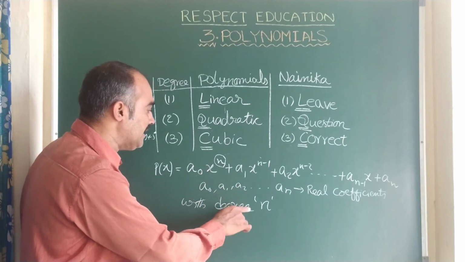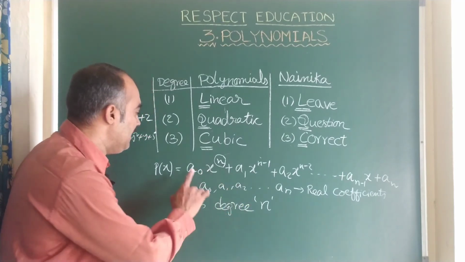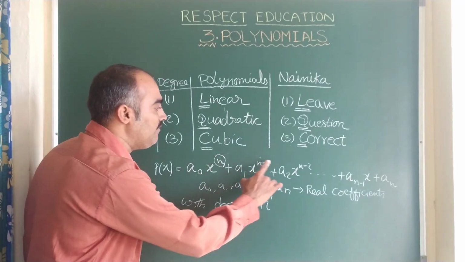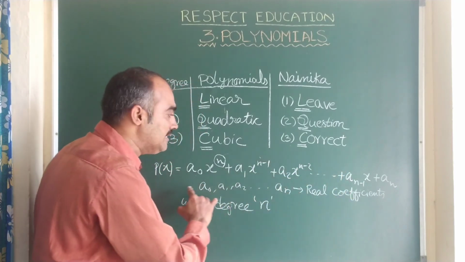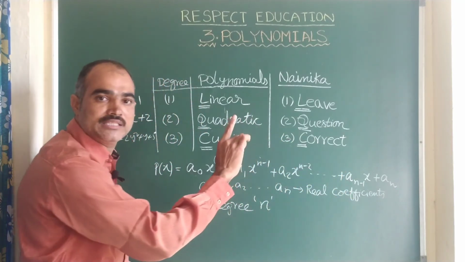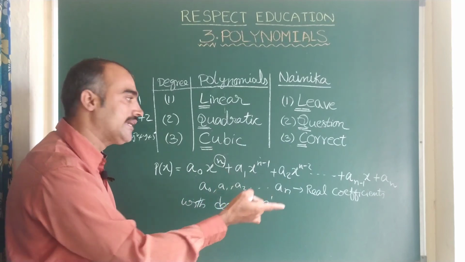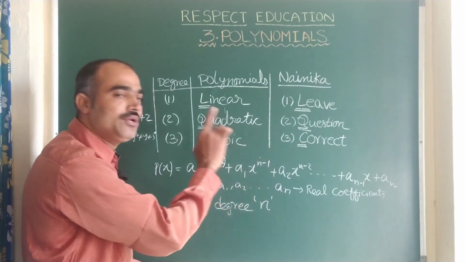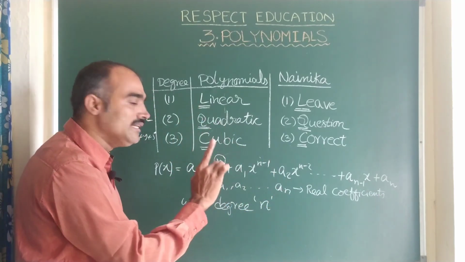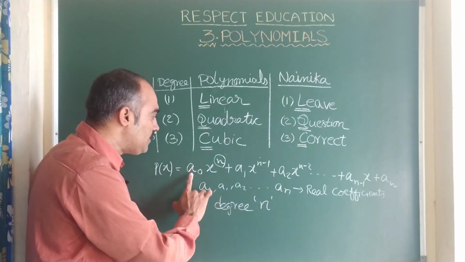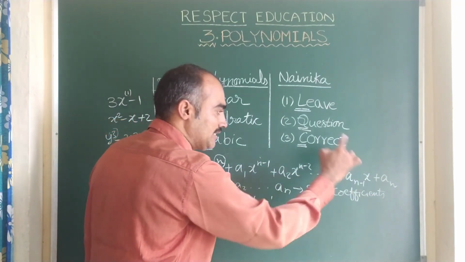Here the polynomial's degree is n, and one more thing: the coefficients a naught, a1, a2, so on, a n, these can all be real numbers. Real numbers means I have told you already, they can be negative, they can be p by q form, however they are. The only thing that you keep in mind, children, is that coefficients should be real numbers. Clear?